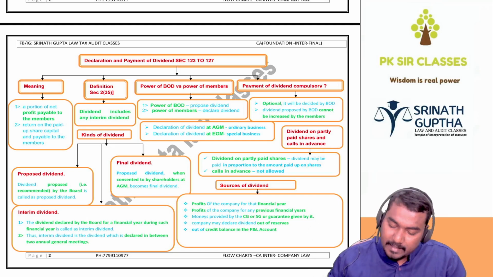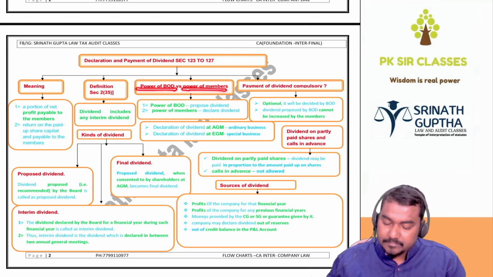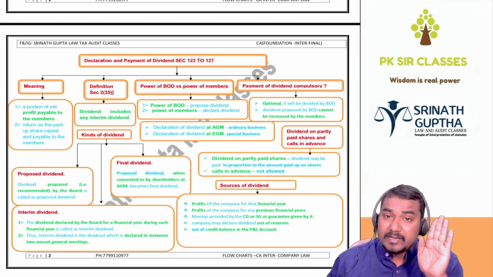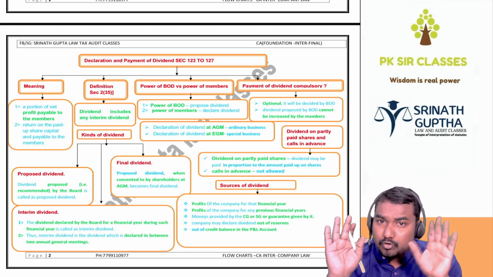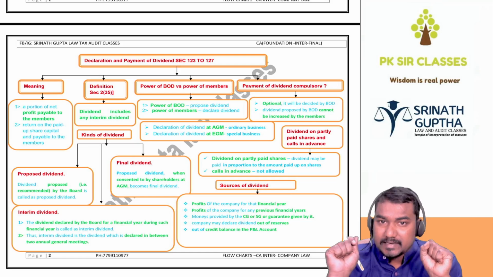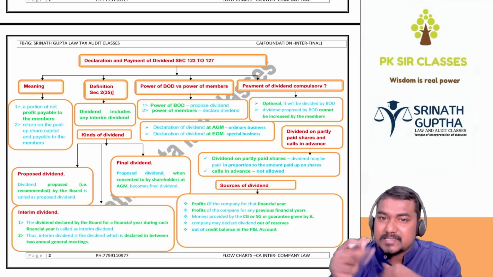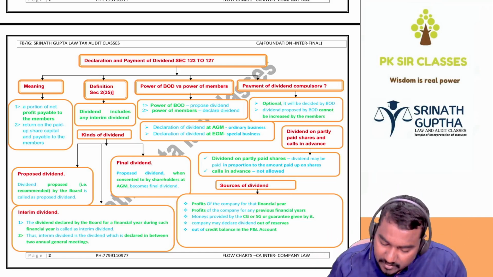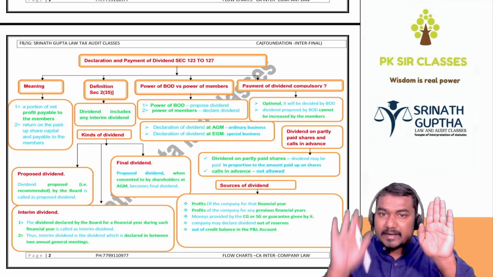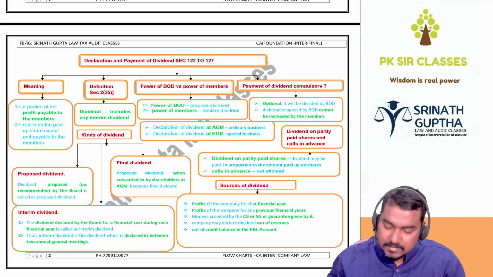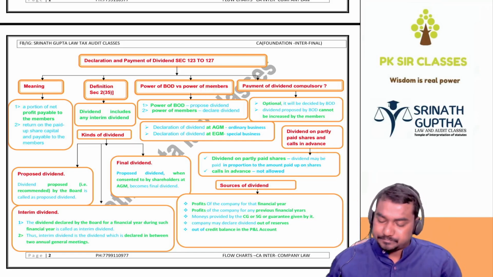Now, power of the BOD versus power of the shareholders. Dividend is proposed by the BOD of the company and declared by the shareholders of the company. Who will propose? BOD. Who will declare? Shareholders. Can we interchange these rights? Answer is no. Power of BOD: proposed dividend. Power of members: declared dividend. This kind of thing you can ask in the MCQ.